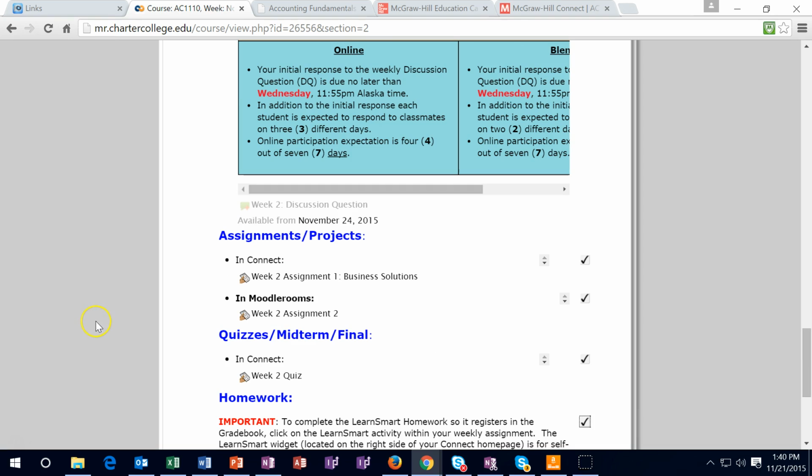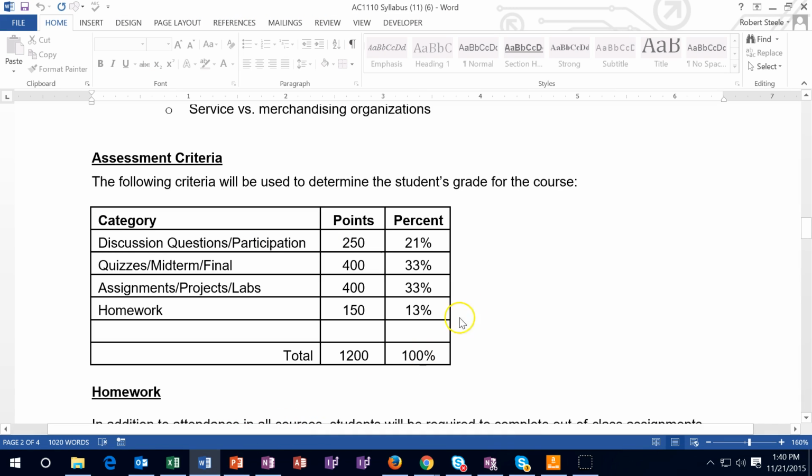So remember that the discussion forums are worth 21% of the grade. How I would approach these classes, all classes, is that you want to pick up 100% of the discussion forum posts. Why? Because they're the easiest thing to pick up, even though I know they are time consuming. You have the most control over them. So do get 100% on that.